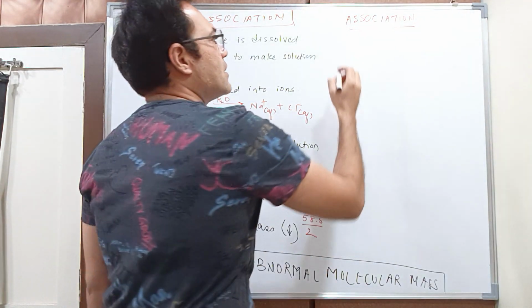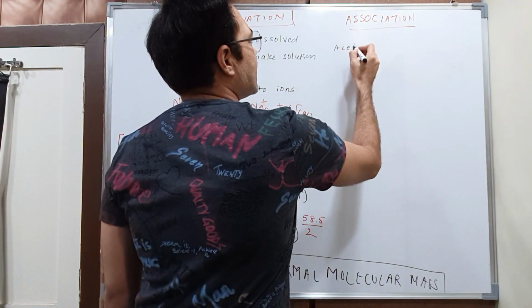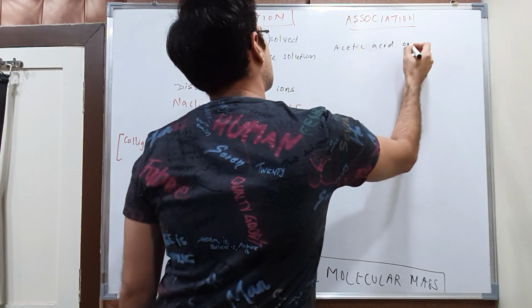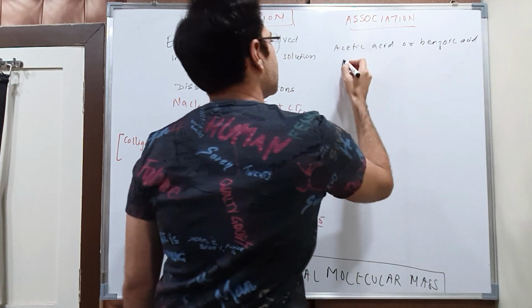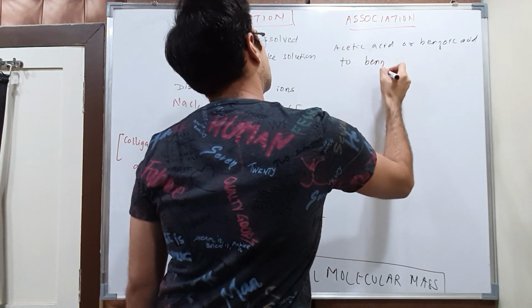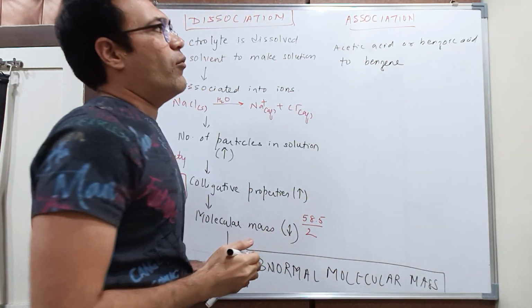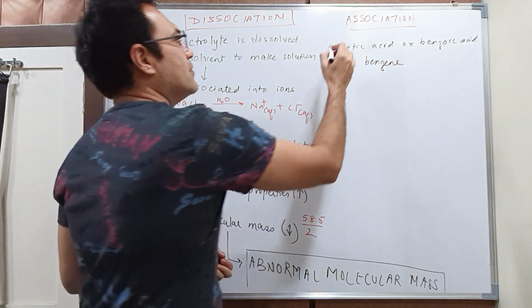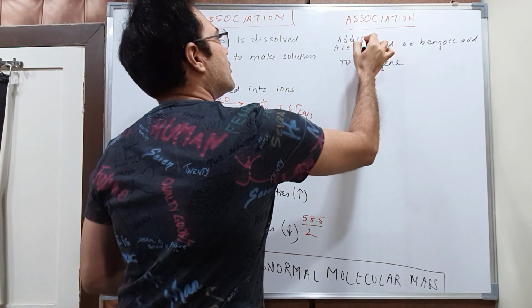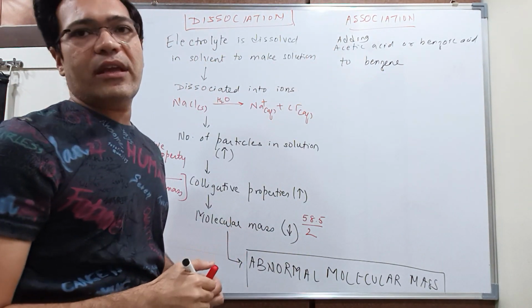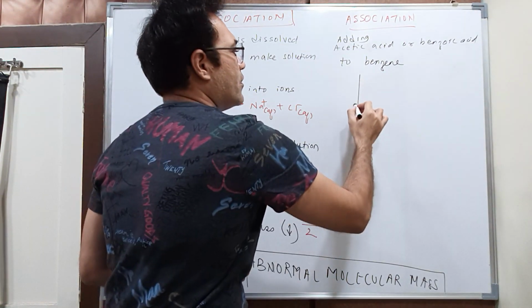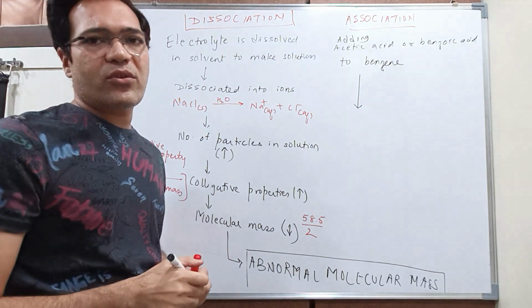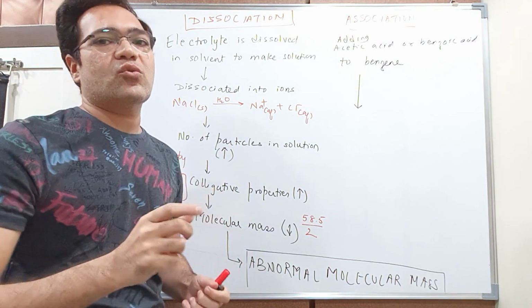Now students, consider that I add acetic acid or benzoic acid to benzene. What I am doing is adding acetic acid or benzoic acid to benzene. Now students, here your acetic acid or benzoic acid will show association.